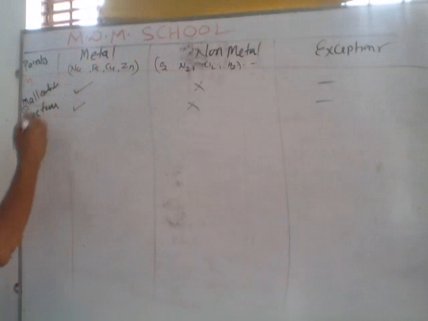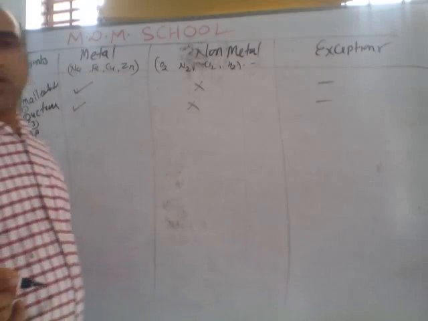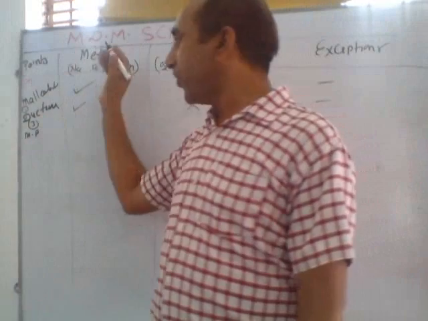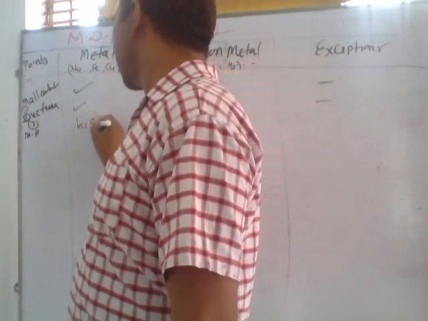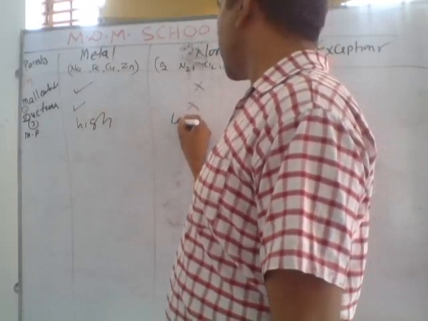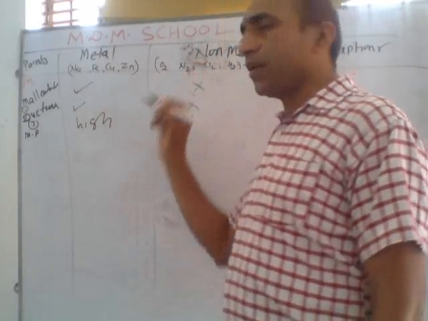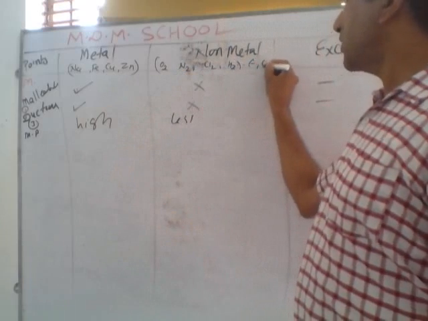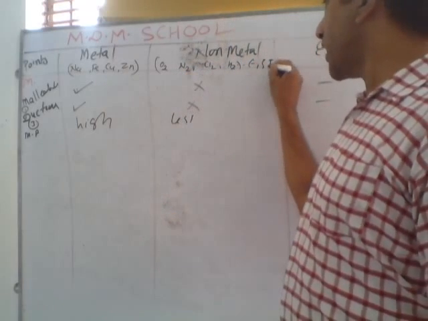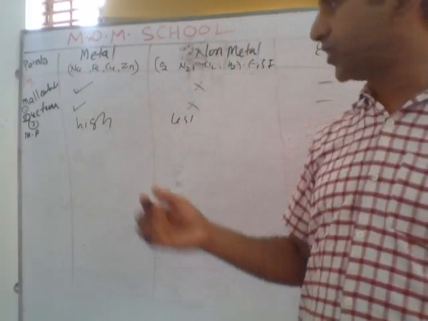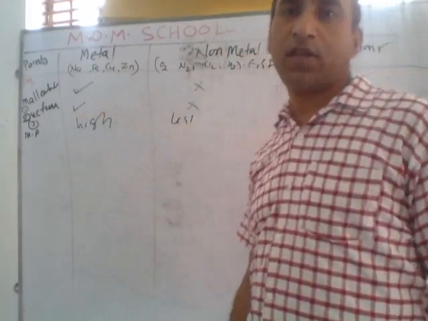Third point, again M. M means melting point. The melting point and boiling point of metals are very high. But the melting point and boiling point of non-metals are very low. Maximum non-metals are in gaseous state. Some non-metals are solid, like carbon, sulfur. Iodine exists in solid state. But maximum non-metals are present in gaseous form, so their melting and boiling points are very low.